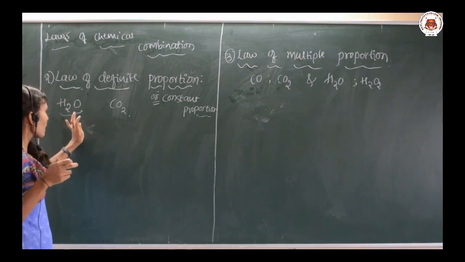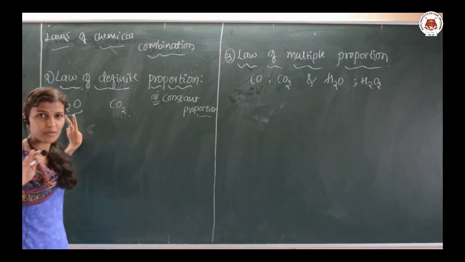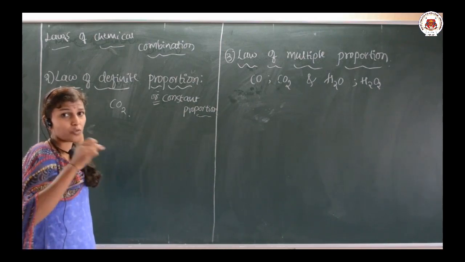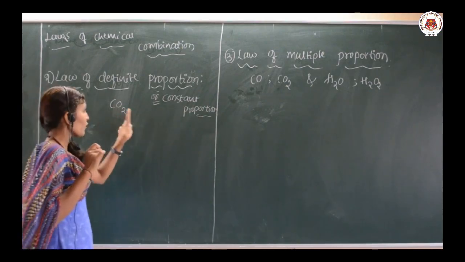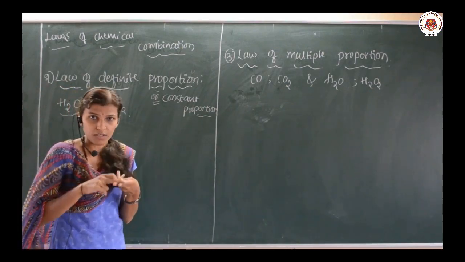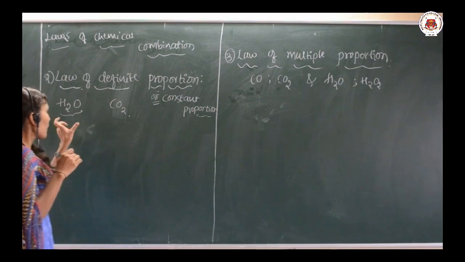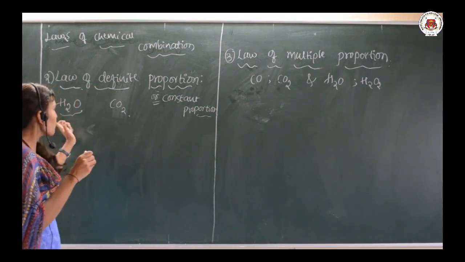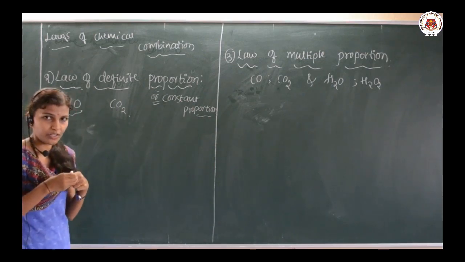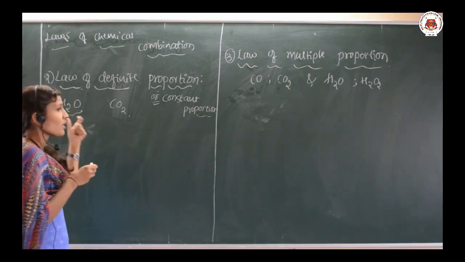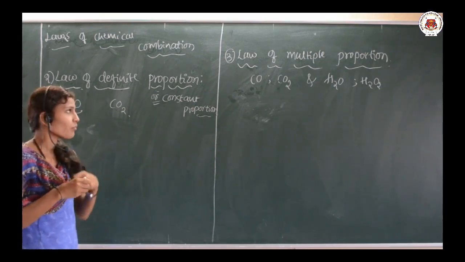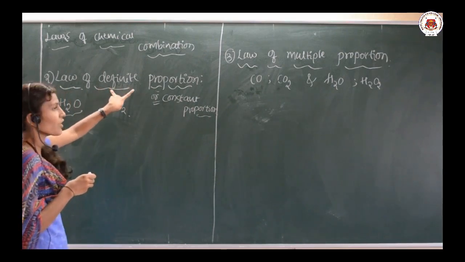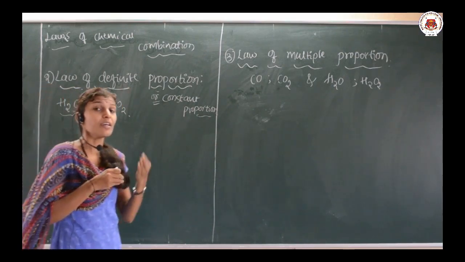It means if water is there, there is always hydrogen and oxygen. If carbon dioxide is there, there is always carbon and oxygen. So, any chemical compound has the same elements combined together in a simple ratio by their mass, or in a definite ratio by their mass.